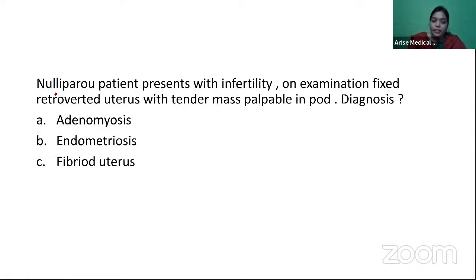Next, a nulliparous patient presents with infertility. On examination, there is a fixed retroverted uterus with a tender mass palpable in the pouch of Douglas. The diagnosis is, now, a tender mass in the pouch of Douglas, but a fixed retroverted uterus.